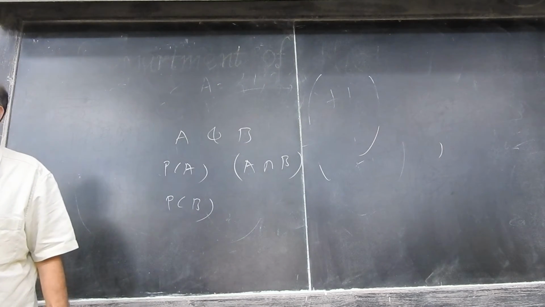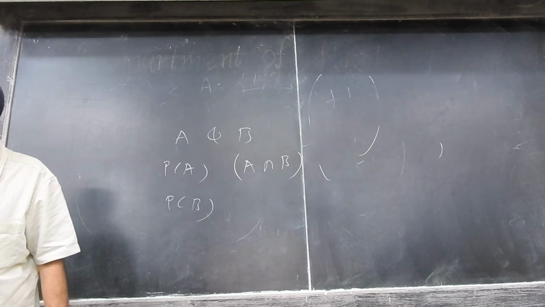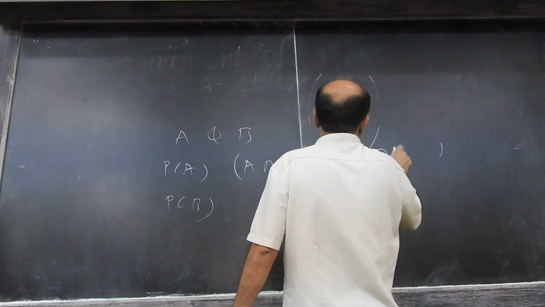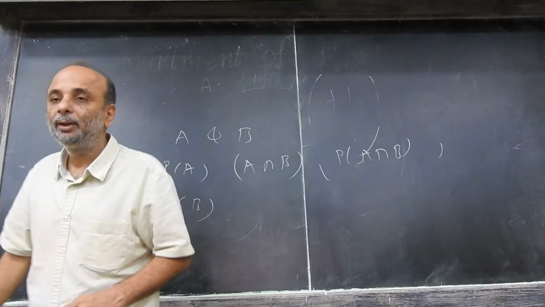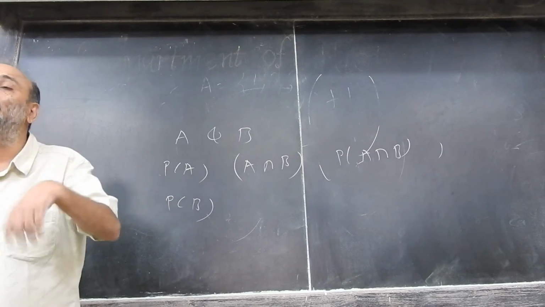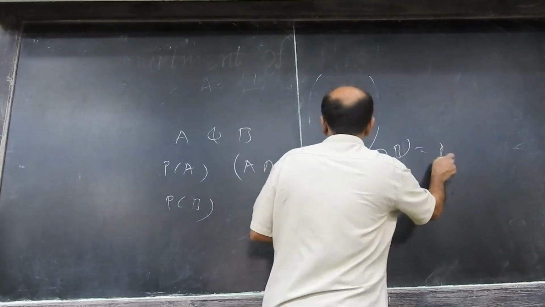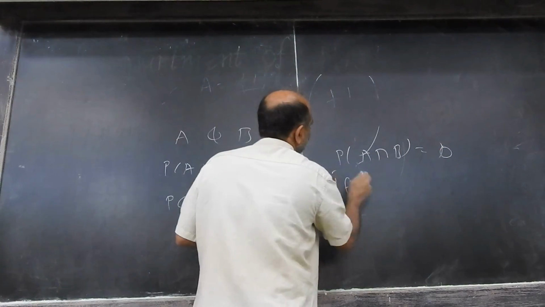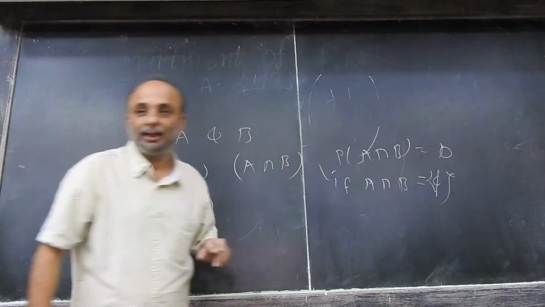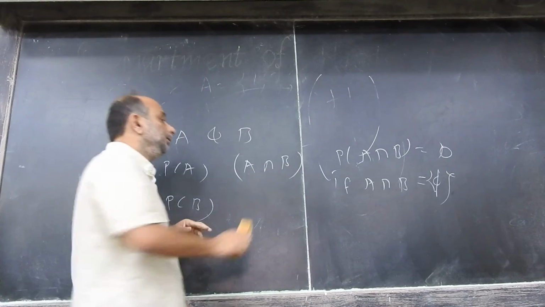Now suppose A and B are mutually exclusive, which means that A and B cannot occur together. Then what do you think should be the probability of A intersection B? If A and B cannot occur together, then we call it an impossible event. So what probability would you associate with that outcome? 0. So P of A intersection B must be 0 if A intersection B is the empty set. Is this clear? Okay.